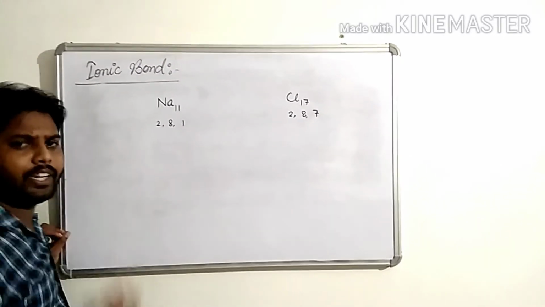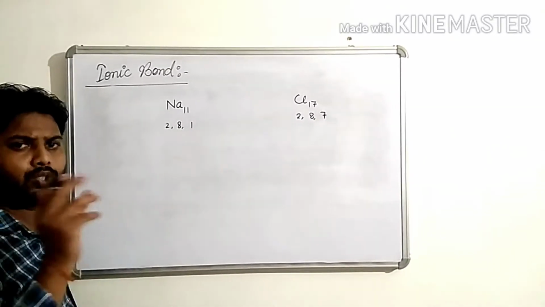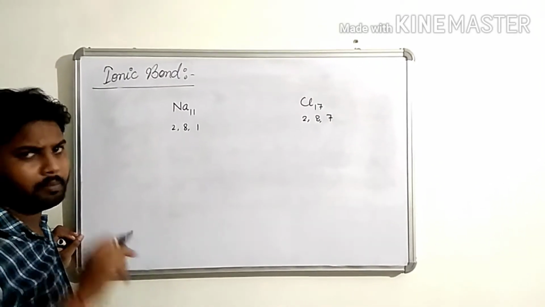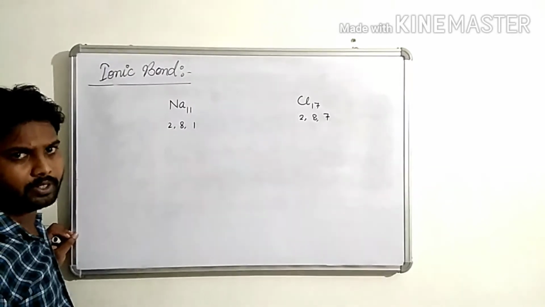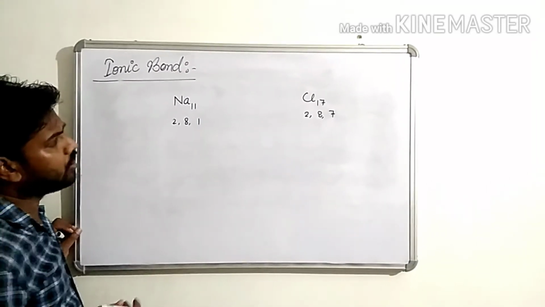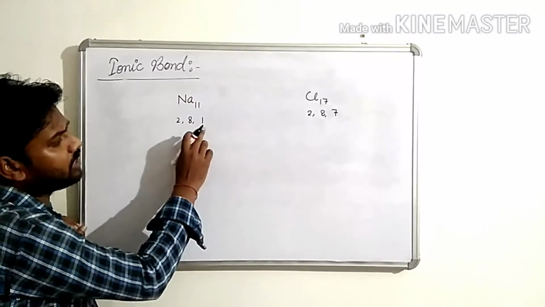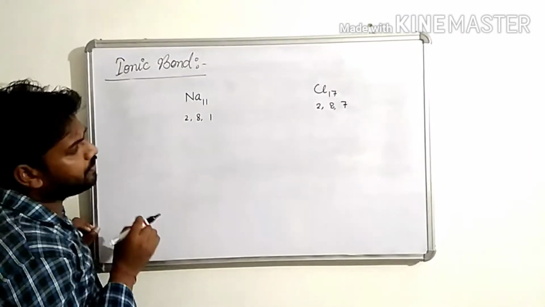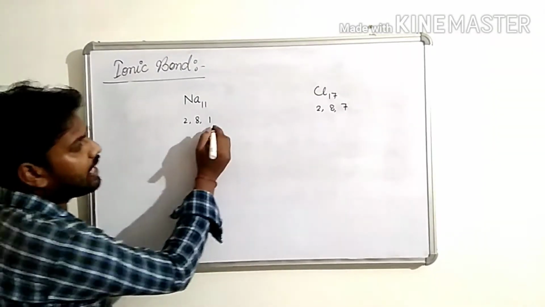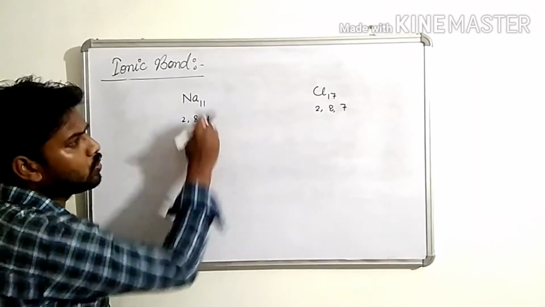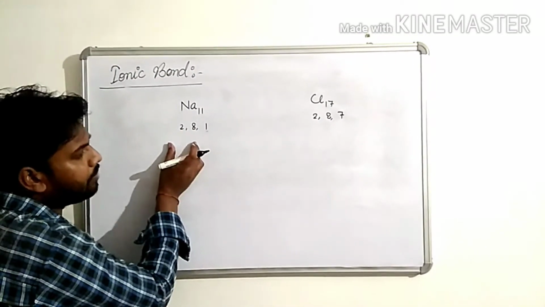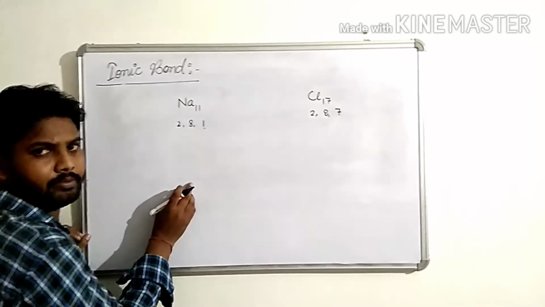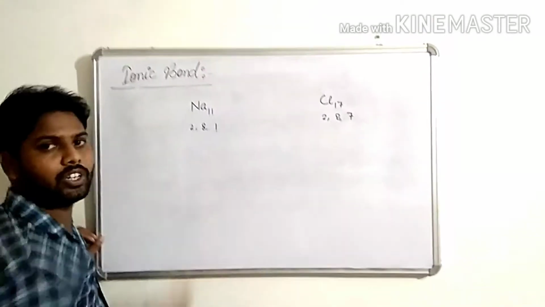Children, both atoms want to become stable by losing or gaining electrons. So children, sodium has one chance. If it gives one electron to chlorine, then it can complete its stability having 8 electrons in the last cell.